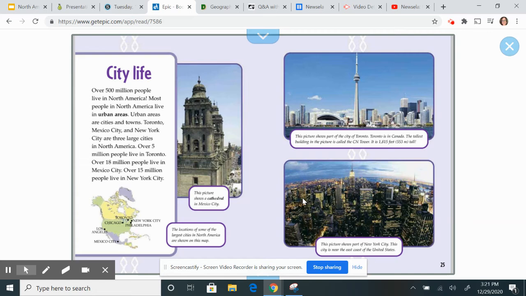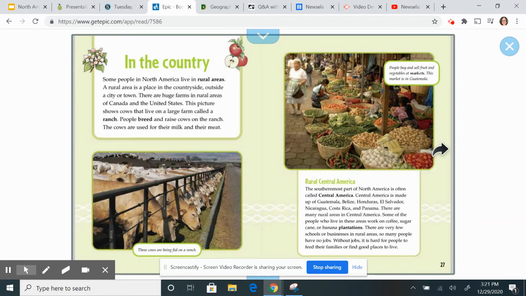Over 5 million people live in Toronto. Over 18 million people live in Mexico City. Over 15 million people live in New York City. Wow, that's a lot of people in one city.